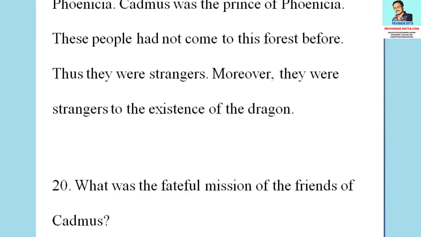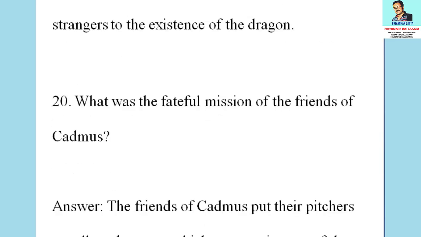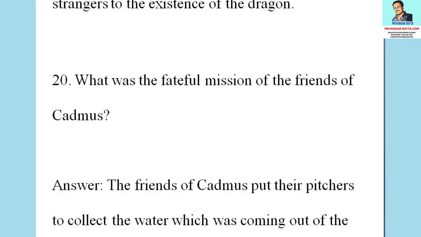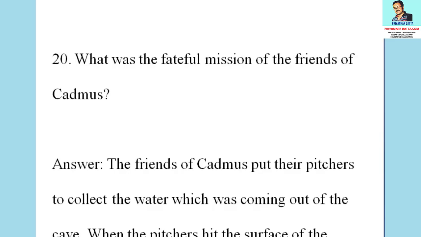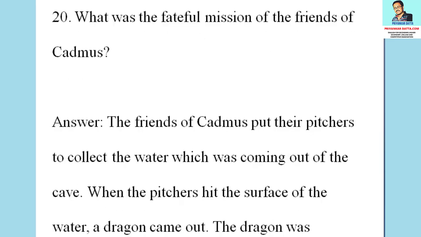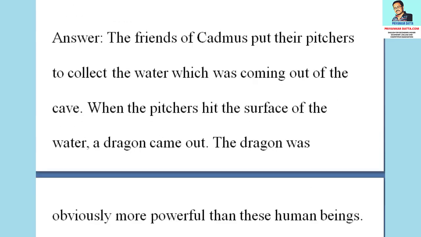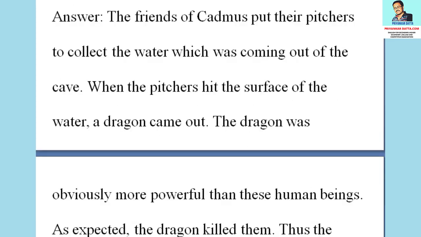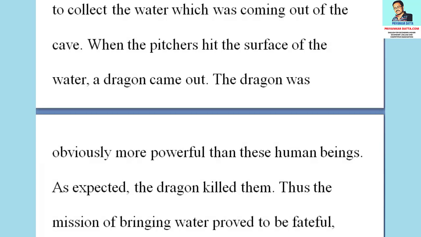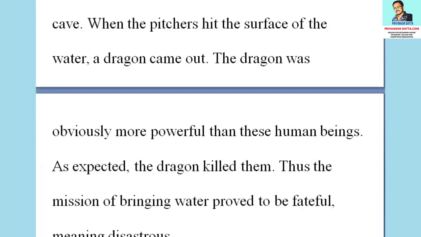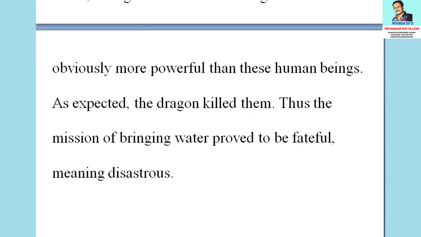The 20th question from this section is, what was the fateful mission of the friends of Cadmus? The answer to the question is, the friends of Cadmus put their pitchers to collect the water which was coming out of the cave. When the pitchers hit the surface of the water, a dragon came out. The dragon was obviously more powerful than these human beings. As expected, the dragon killed them. Thus, the mission of bringing water proved to be fateful, meaning disastrous.